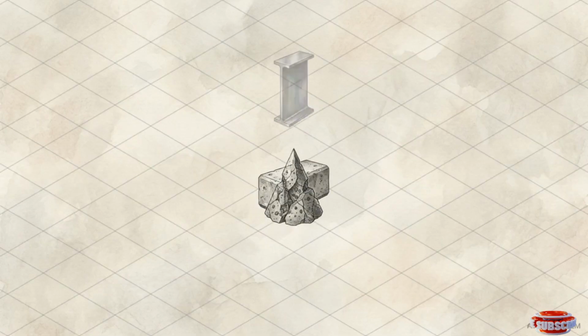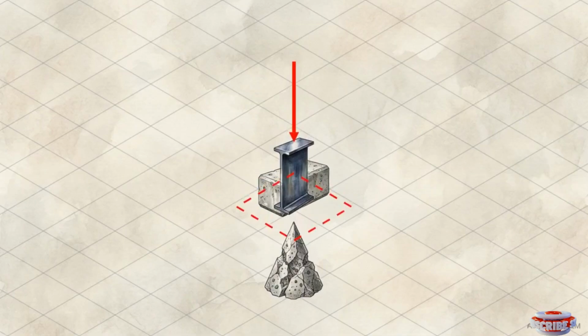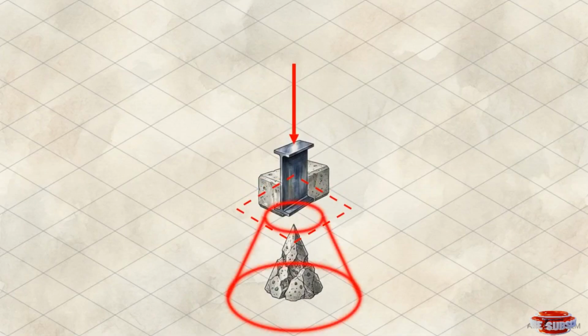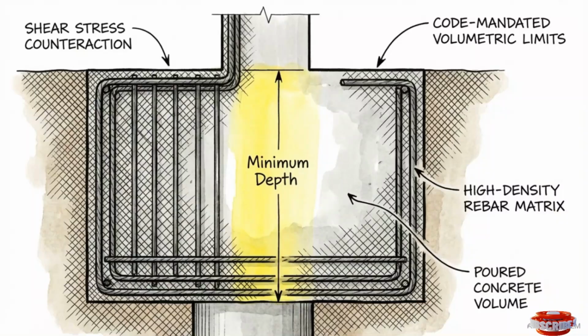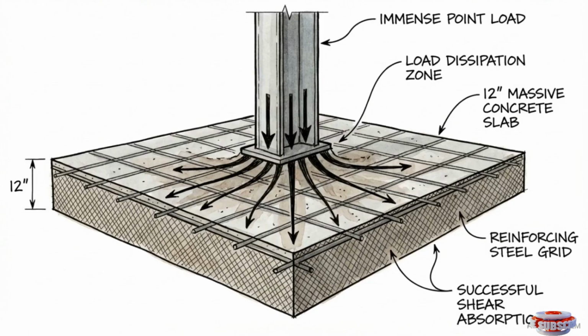This wireframe diagram shows the exact mechanics of punching shear. The extreme concentrated point load from the column does not just bend the concrete, it attempts to literally punch a cone-shaped hole straight through the footing slab and into the earth. To counteract this, codes like ACI 318 dictate strict volumetric limits. They require a minimum effective depth for the bottom reinforcement, typically at least 12 inches for pile caps, ensuring sufficient concrete mass to anchor the reinforcing steel and physically resist the immense localized shear stress.